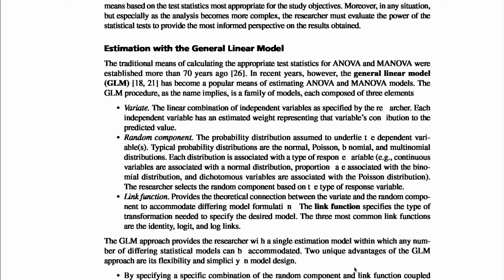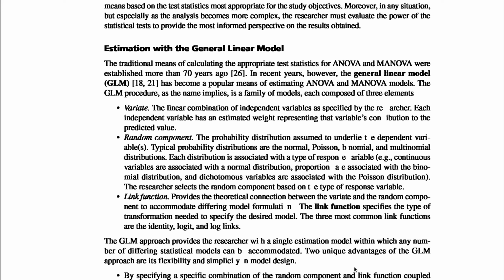Each distribution is associated with the type of response variable. For example, continuous variables are associated with the normal distribution, proportion with the binomial distribution, and dichotomous variables are associated with the Poisson distribution. The researcher selects the random component based on the type of response variable.